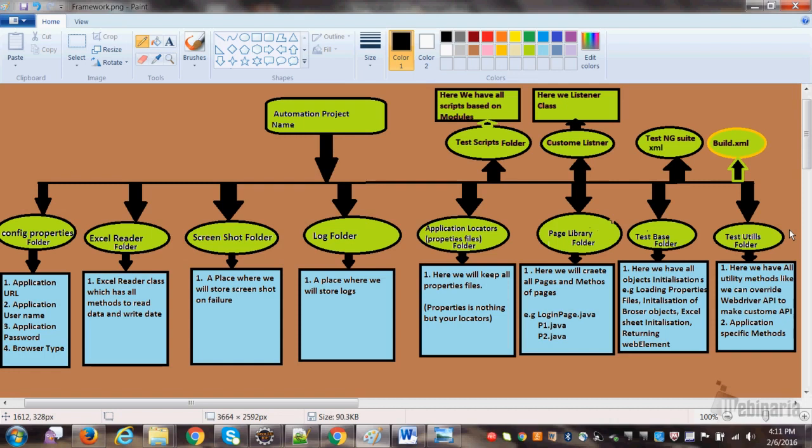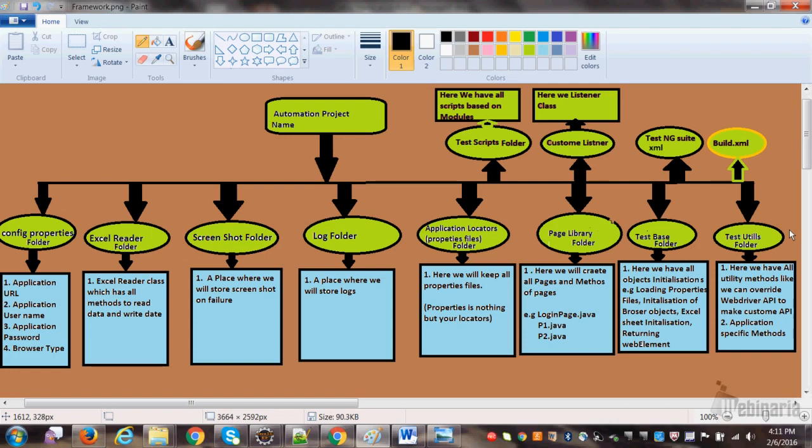In WebDriver, we have find element, but we don't have a method for verify element. In fact, we have the find element method, but what happens is if the element is not found, it will give you an exception.